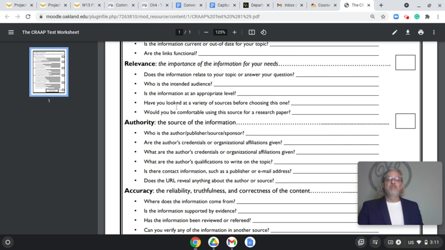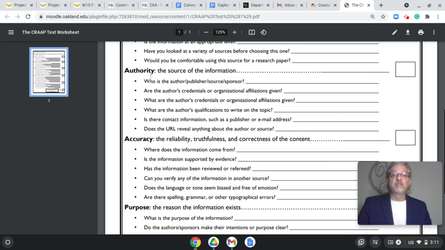Have you checked other sources? Would you be comfortable using this source? Even the importance of the information, the intended audience, and whether it relates to your topic, you have to make that determination. Another thing you can do, which ties in with all of these, is look at whether the author is quoting a good source of information, which brings us to authority.